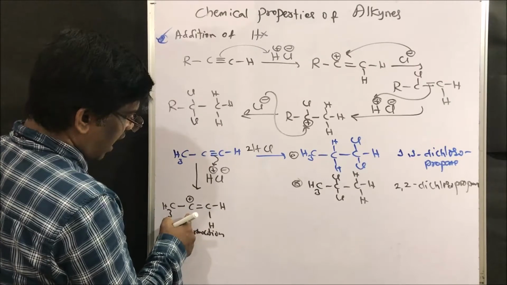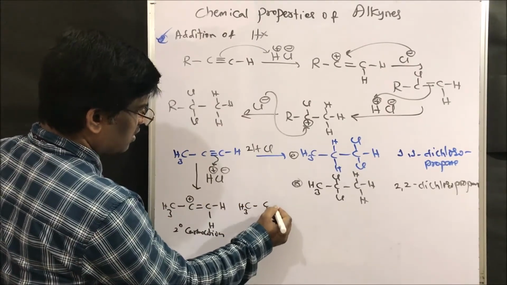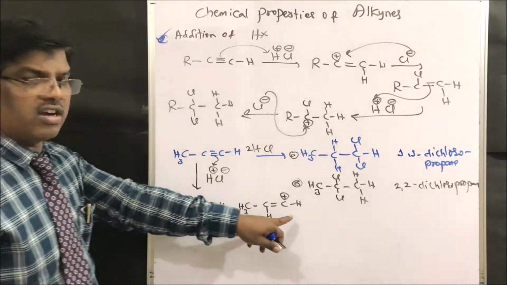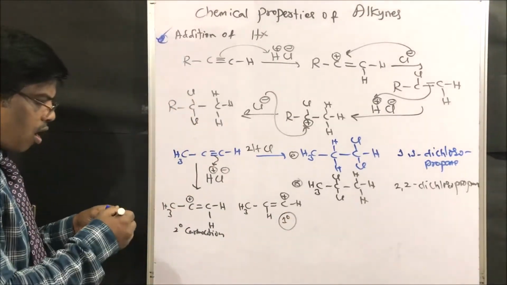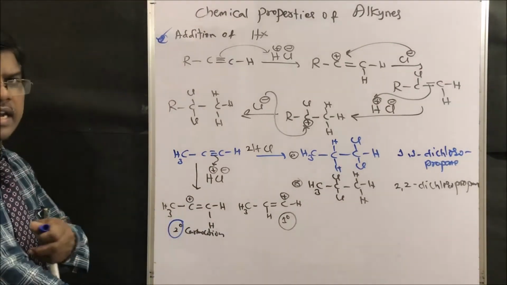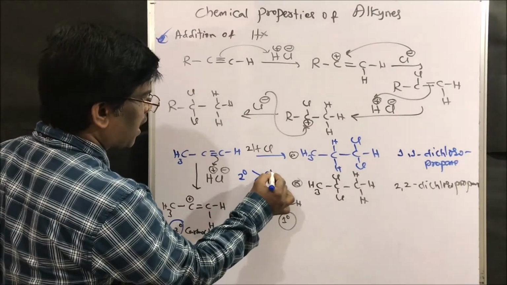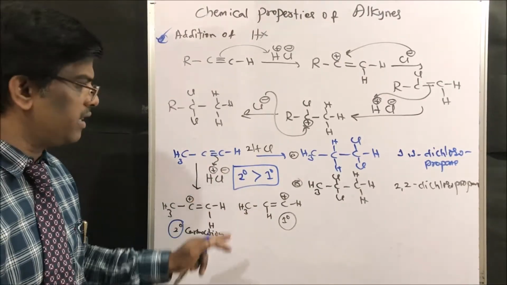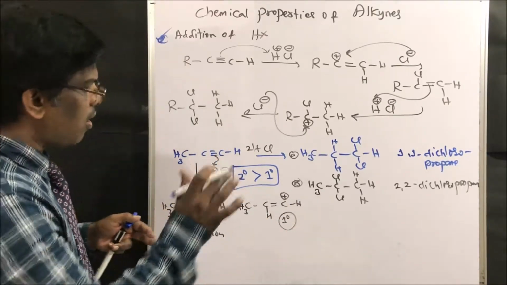If this hydrogen adds here, CH3, hydrogen, double bond, hydrogen, carbocation, what is the carbocation? Primary carbocation. Among primary and secondary, which is more stable? Secondary carbocation is more stable than primary carbocation. This is very, very important, friends. If you remember the stability of carbocations, just go and add, you will get the compounds.